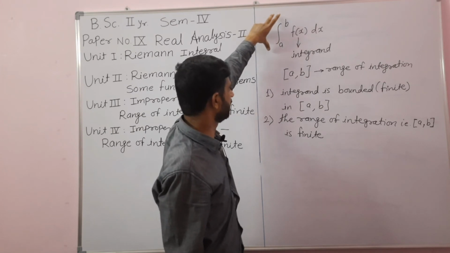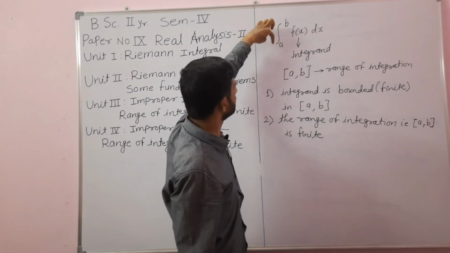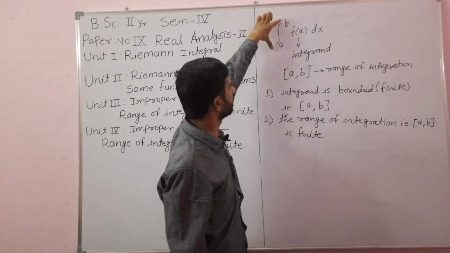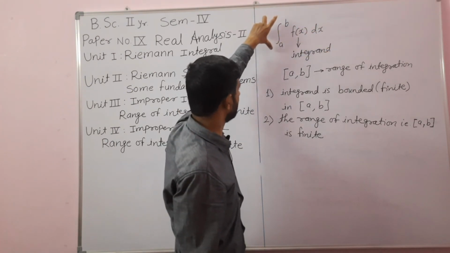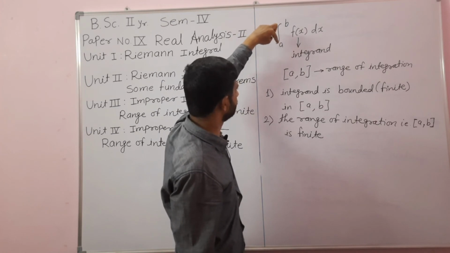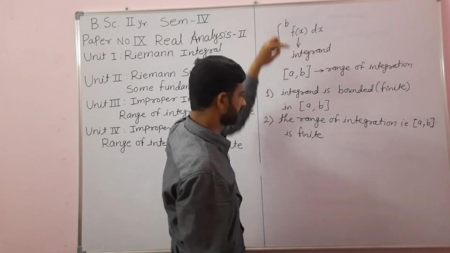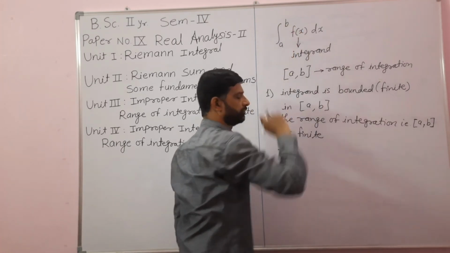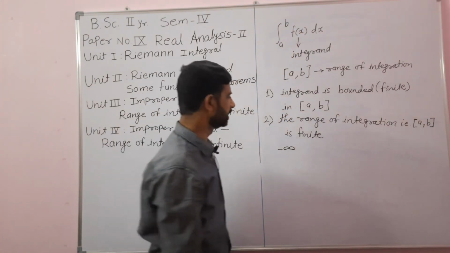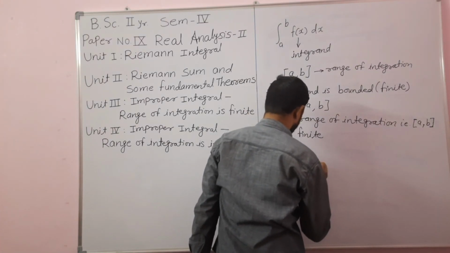Interval a to b is infinite means either a is infinity, or b is infinity, or both a and b are infinity. Keep in mind that if the left limit is infinity, then it must be minus infinity, and whenever the right limit is infinity, then it must be plus infinity.